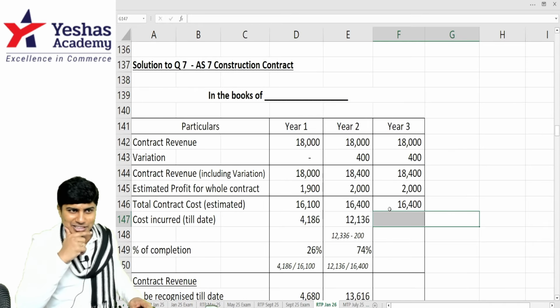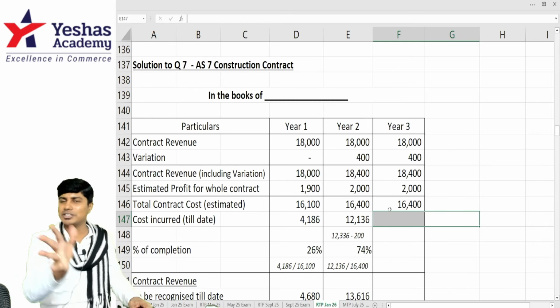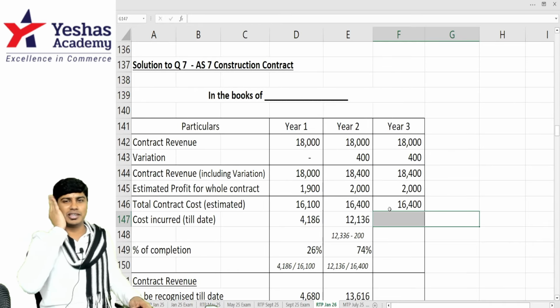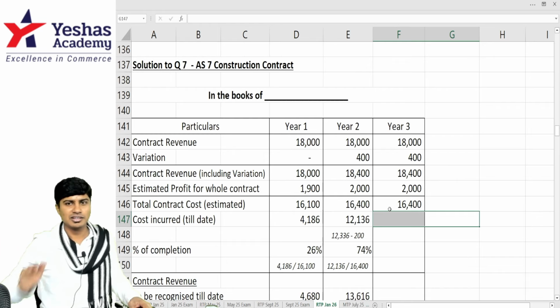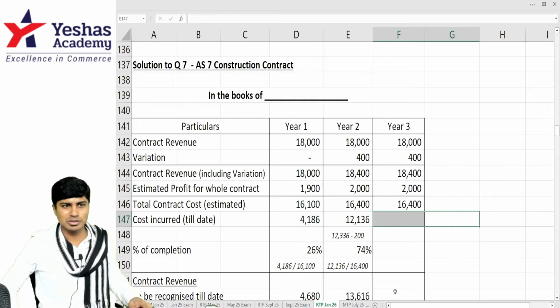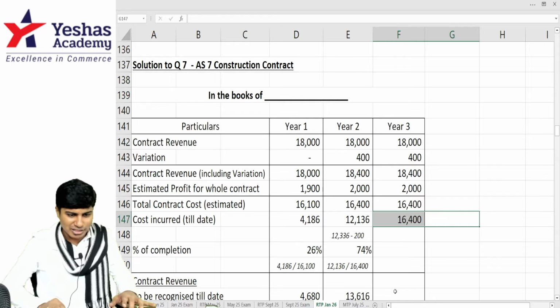How can it be less than 100% complete? It can't be. Now I am 100% sure this question is there. I remember this. Full nostalgia comes. Yeah. Do you remember which question? Nobody knows. Okay, fine. 16,400.